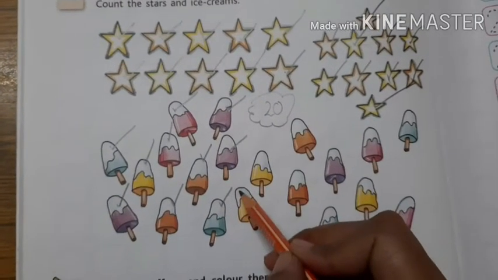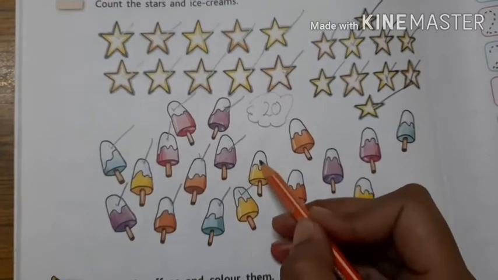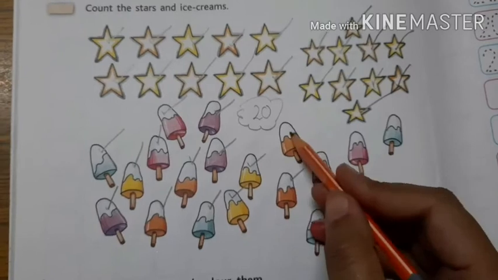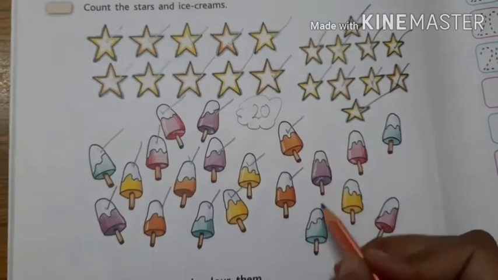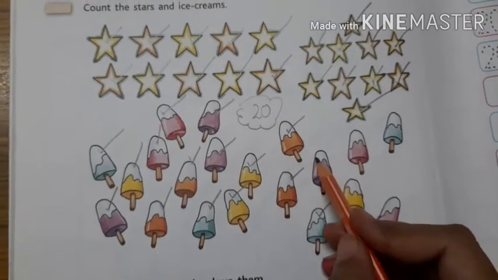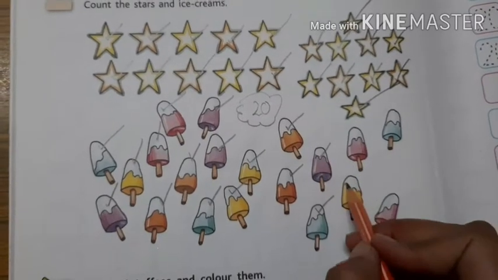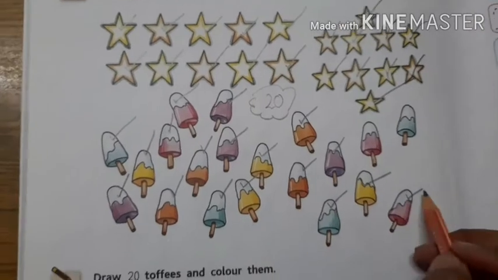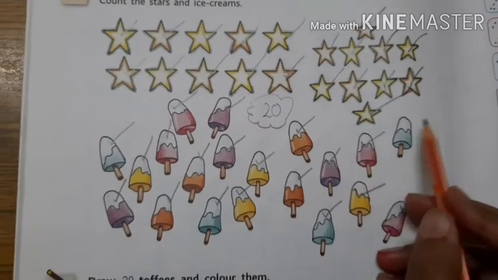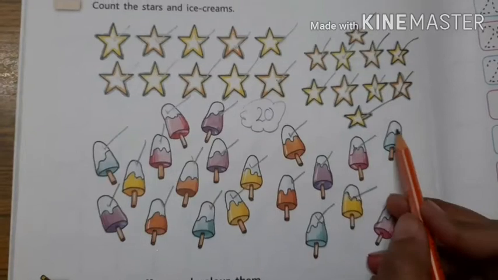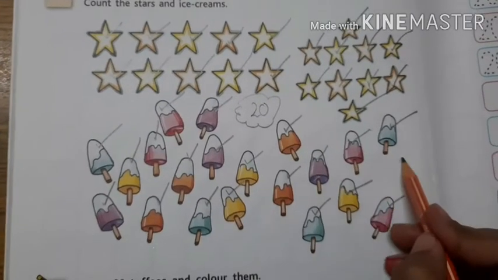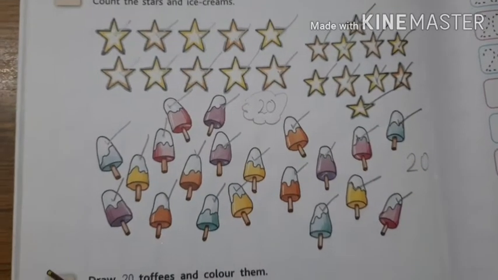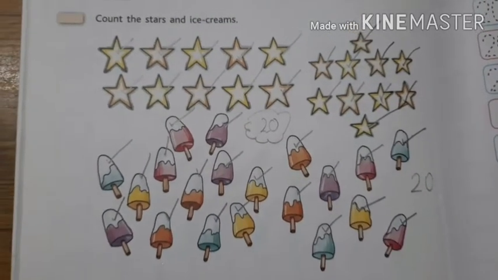What comes after 10? 11, 12, 13, 14, 15, 16, 17, 18, 19, and 20. How many ice creams do you count here? 20.